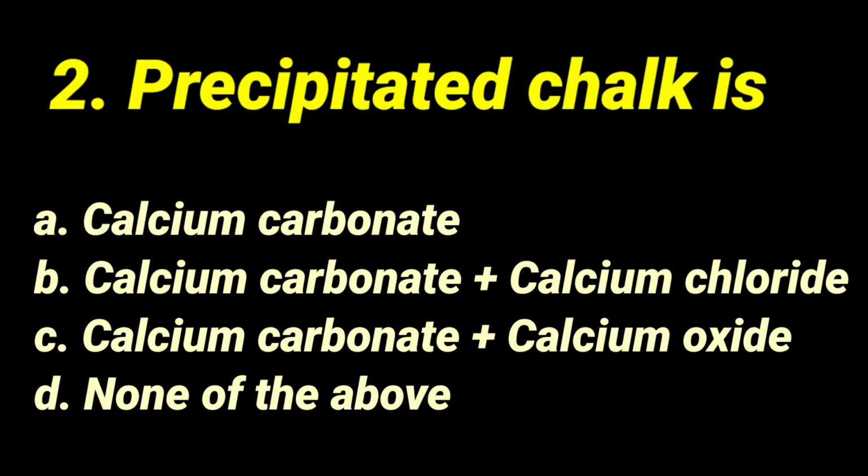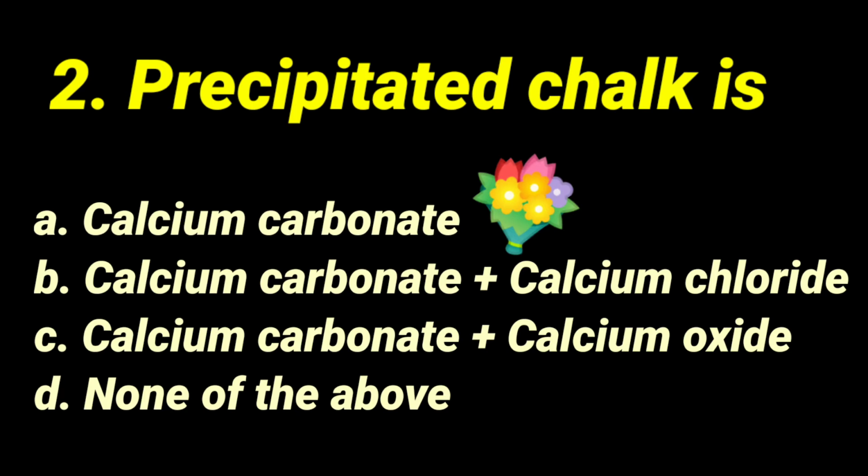The third is combined with calcium oxide. Fourth, none of the above. So the correct answer for the second question, precipitated chalk, is calcium carbonate. The first option is the correct answer. Precipitated chalk is calcium carbonate.